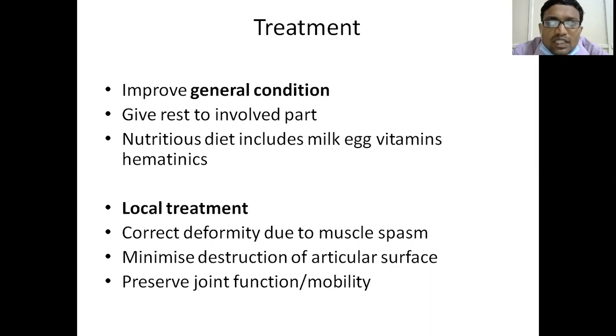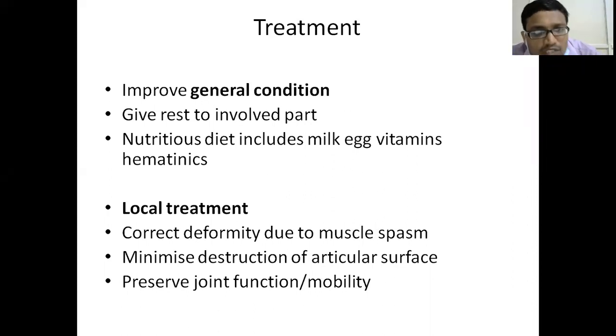For skeletal tuberculosis, you have to give rest to the involved part, improve the general condition, and give a rich, nutritious diet rich in vitamins, which includes milk, egg, hematinics and vitamins. Hematinics help in increasing the blood RBC count. An iron-rich diet or vitamin B12 and B6 rich diet will all help in increasing the general immunity of the patient.